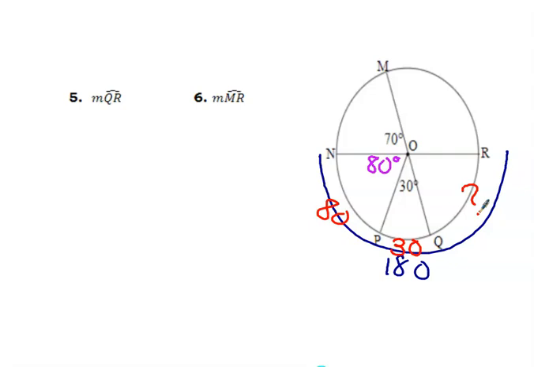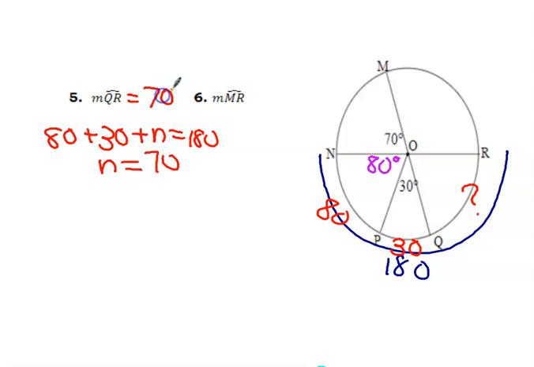So 80 plus 30, subtract that from 180, and that is 70. So 80 plus 30 plus, what is that measure? Equals 180. So N equals 70. So that's that measure. So I kind of just make up different angle, different variable names so then I know what I'm looking at.